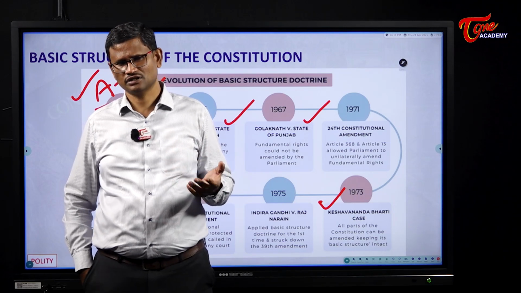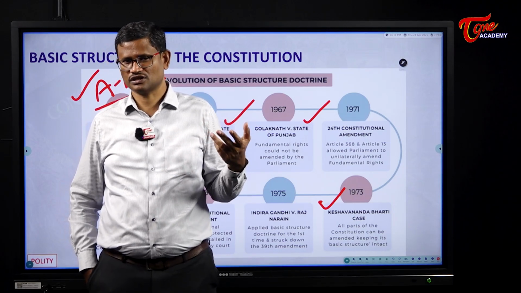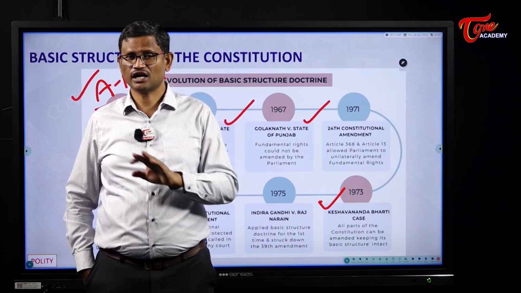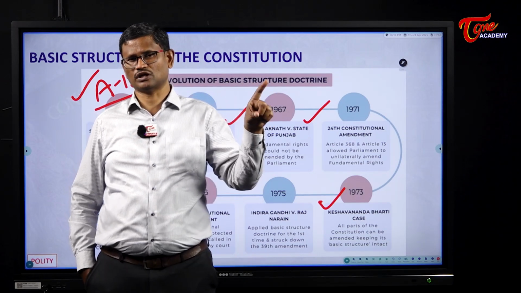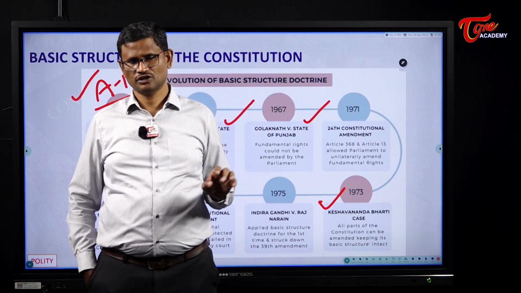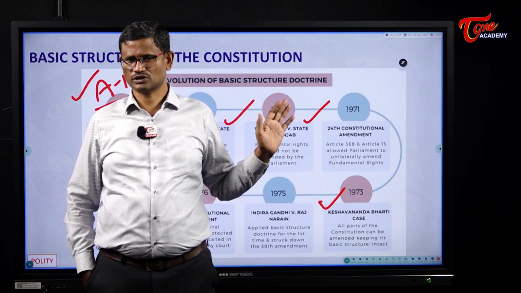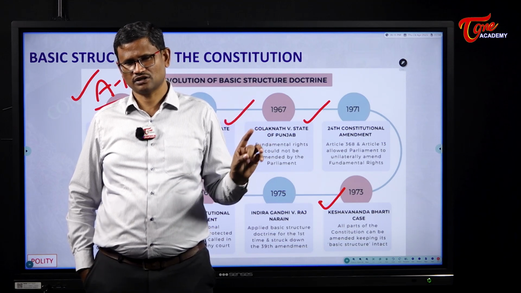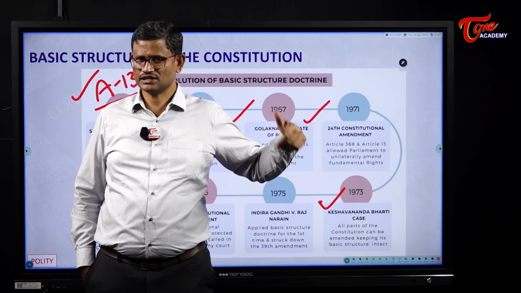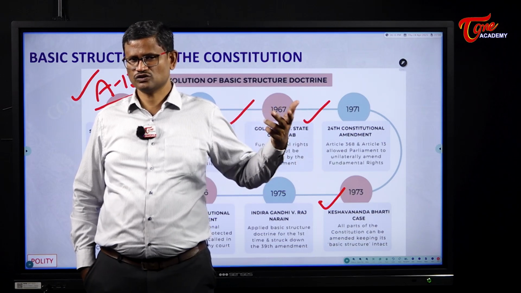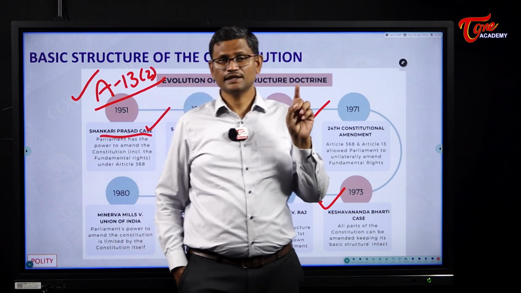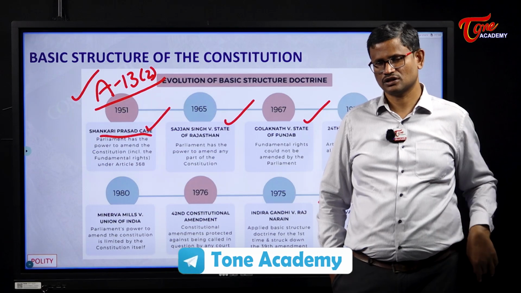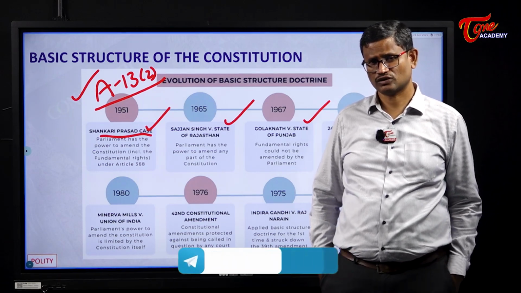Then what are the limitations? In the Constitution of India, there are certain features which are very important, fundamental, basic, essential. So these features cannot be taken away even through a Constitutional Amendment Act under Article 368. So in the Keshwananda Bharati case, the Supreme Court said Parliament has the power under Article 368 to amend the Constitution. So it means it has rejected the judgment of the Golaknath case. But the Supreme Court said there are limitations on the amending power of the Indian Parliament. That is called the doctrine of basic structure. So the doctrine of basic structure was laid down in the Keshwananda Bharati case.